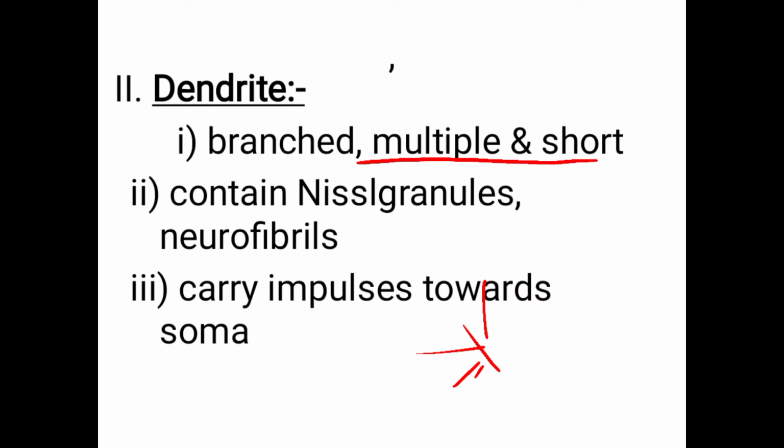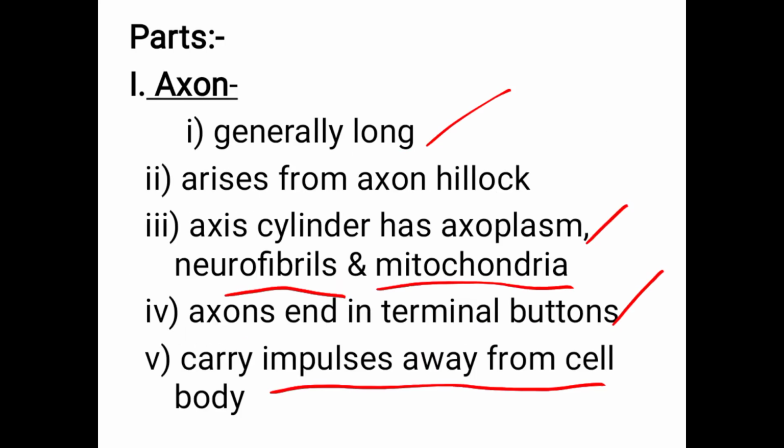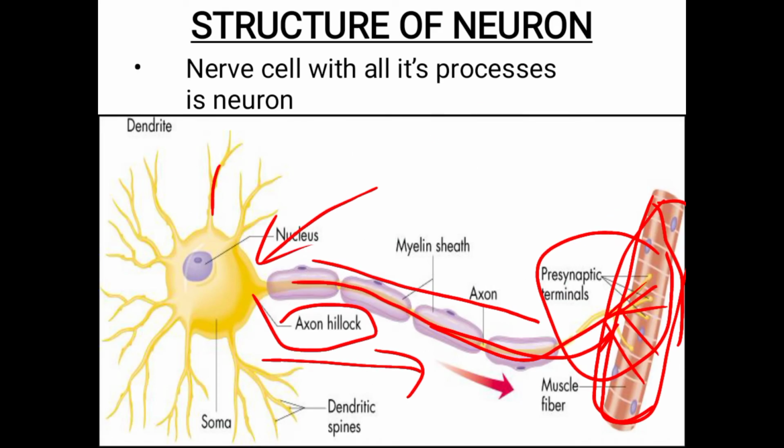It is multiple, so many are there, and it is very short. The important thing is that the Nissl granules and neurofibrils are present. Dendrites carry the impulses towards the soma or cell body. You can see here, this carries the information from other dendrites and passes it towards the soma.